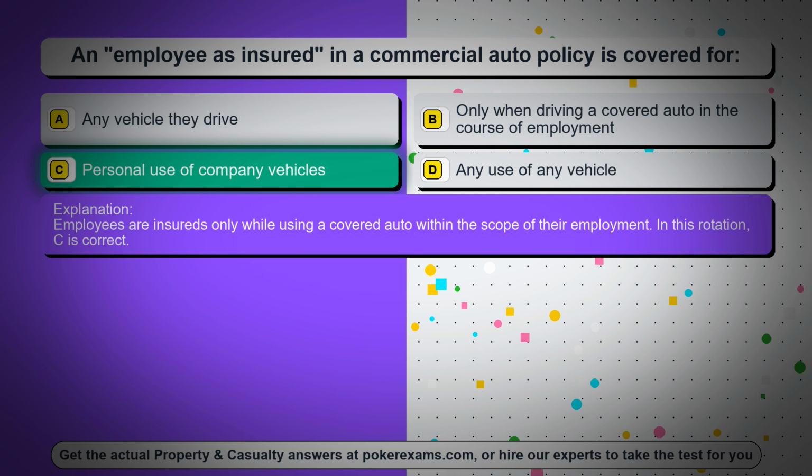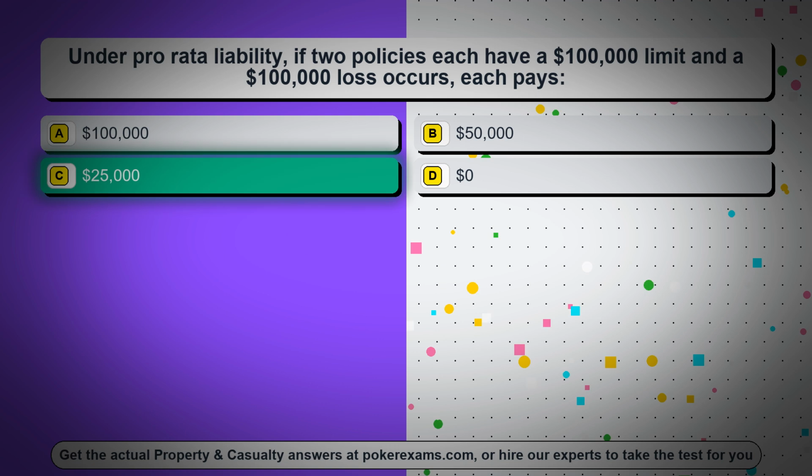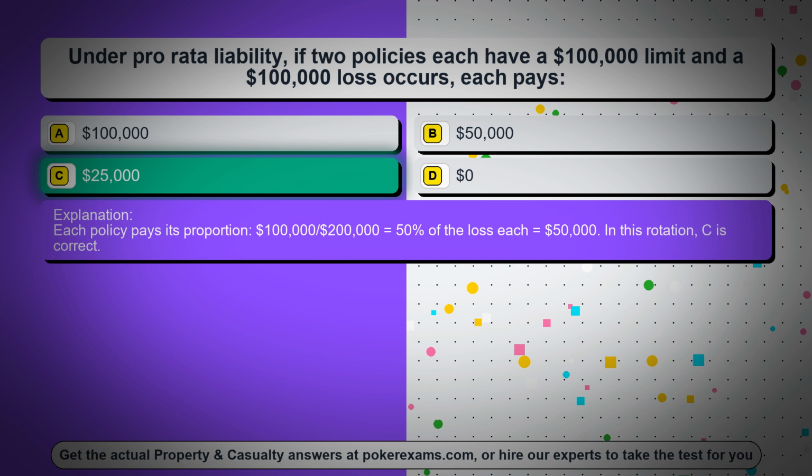In this rotation, C is correct. Question 13. Under pro rata liability, if two policies each have a $100,000 limit and a $100,000 loss occurs, each pays, option A, $100,000, option B, $50,000, option C, $25,000, option D, $0. The correct answer is option C, $25,000. Each policy pays its proportion, $100,000/$200,000 equals 50% of the loss, each equals $50,000. In this rotation, C is correct.